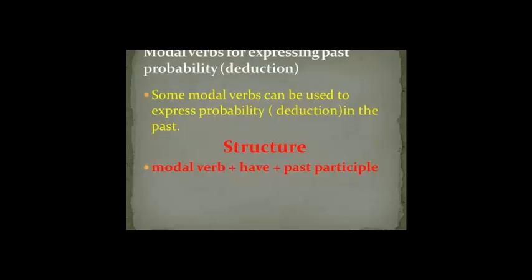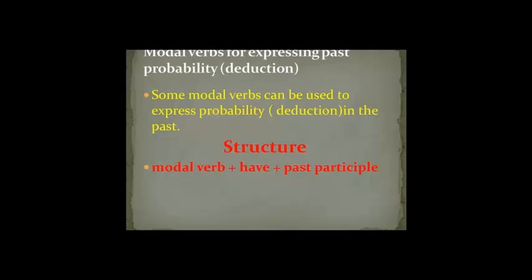Now, my dear students, we will go to modal verbs for expressing past probability or deduction. The previous ones were for expressing present probability or deduction. Now here we are with the past. Some modal verbs can be used to express probability and deduction in the past.